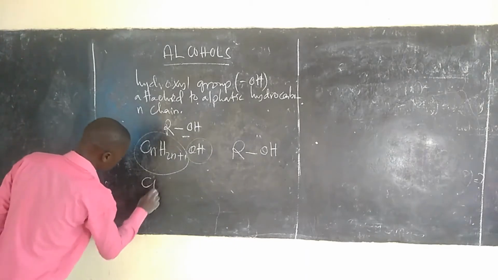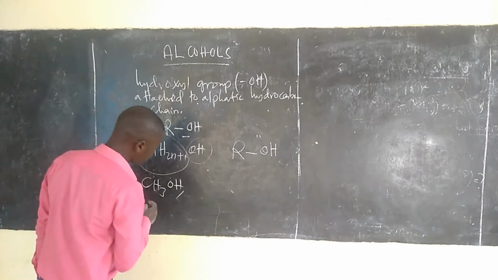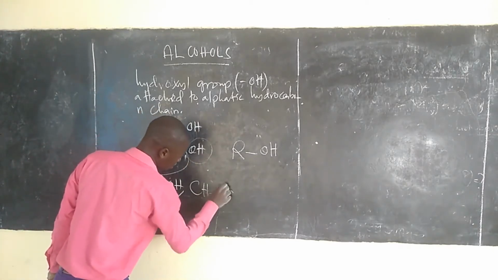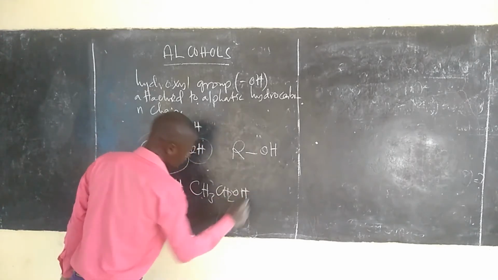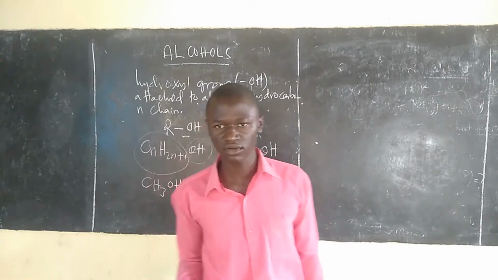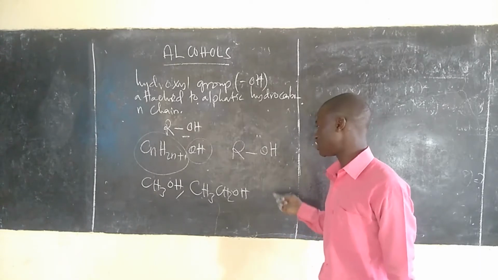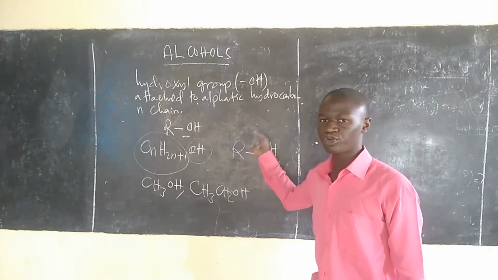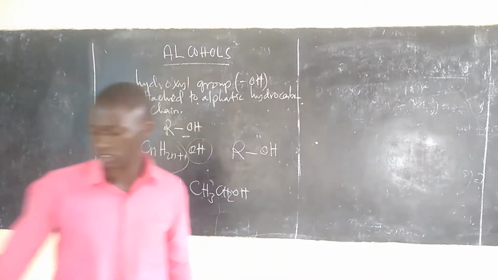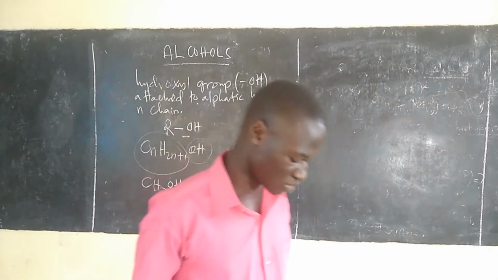We have different examples of alcohol. You can write CH3OH, which is methanol. Then CH3CH2OH, ethanol, and different other categories of alcohol, as we shall see in the notes. But what is important for you to know here is that we have an alkyl group attached to the hydroxyl group. That's what we call an alcohol.